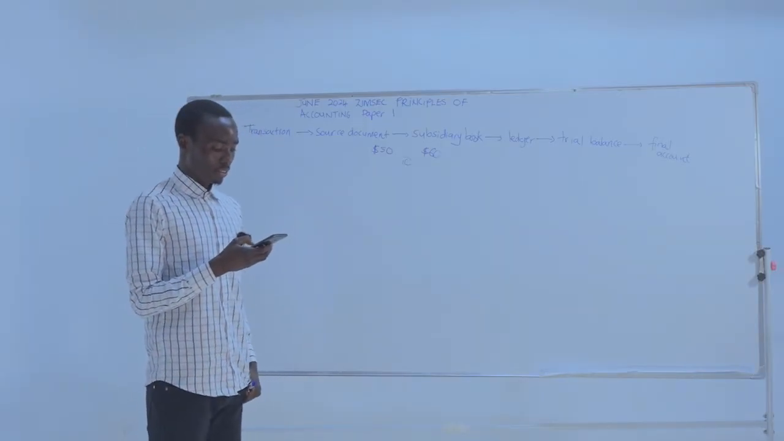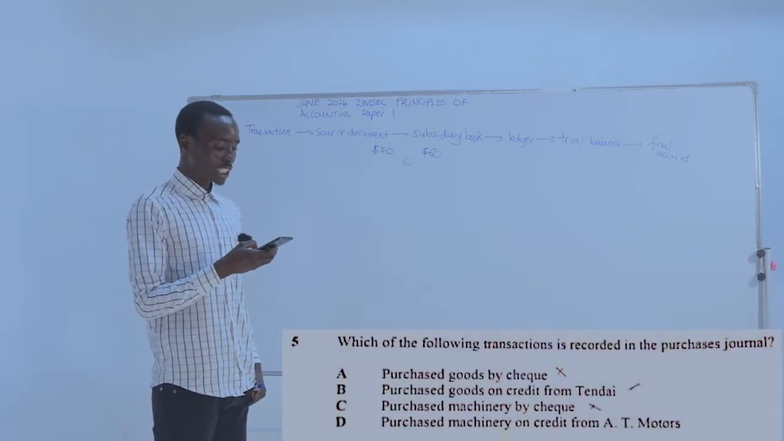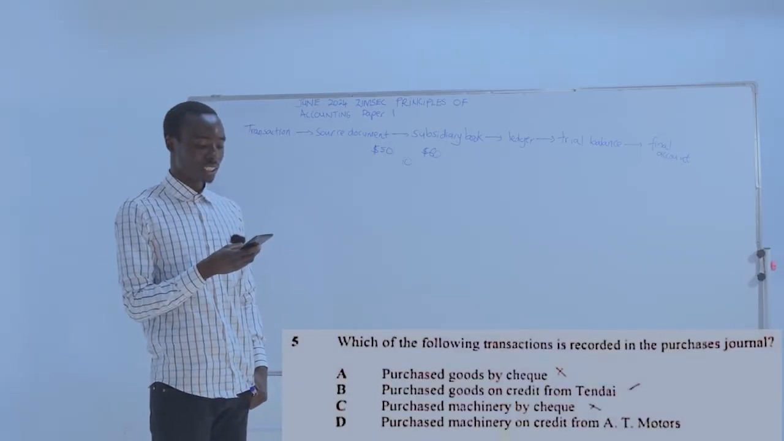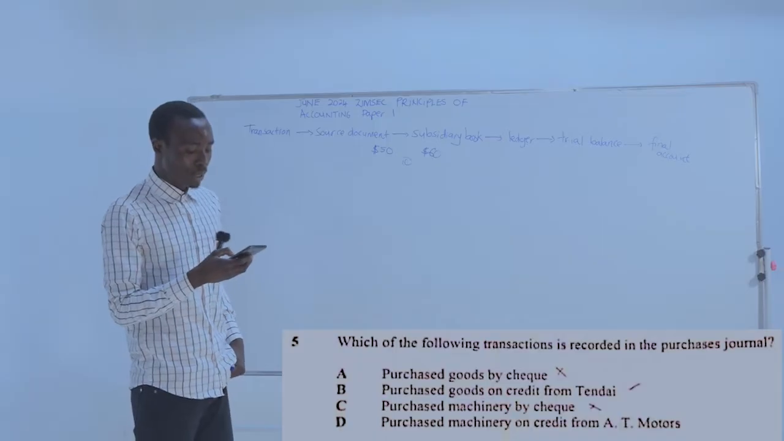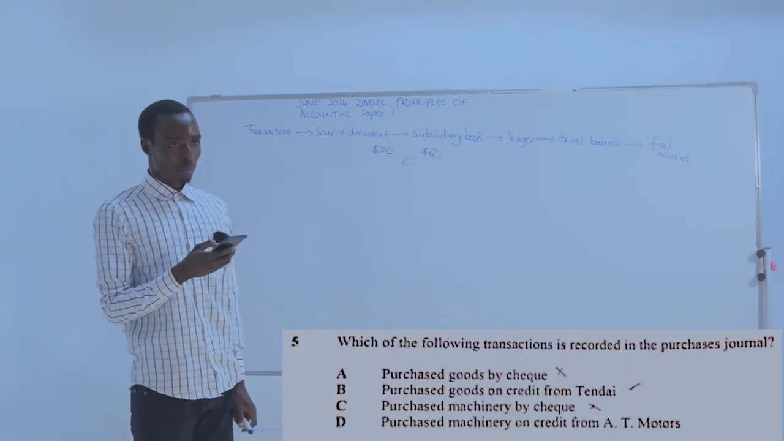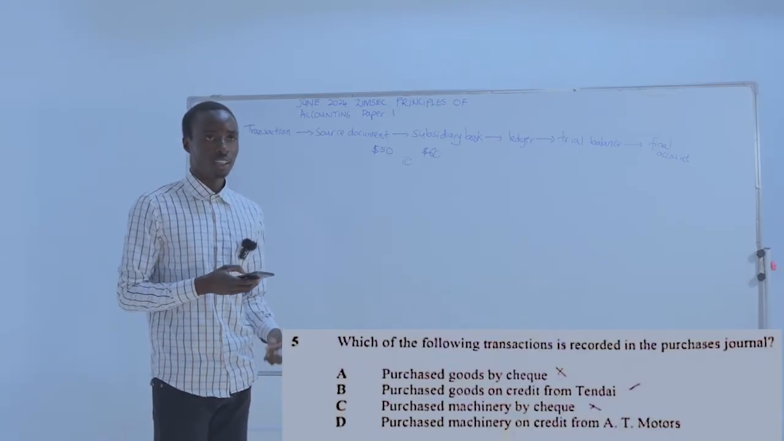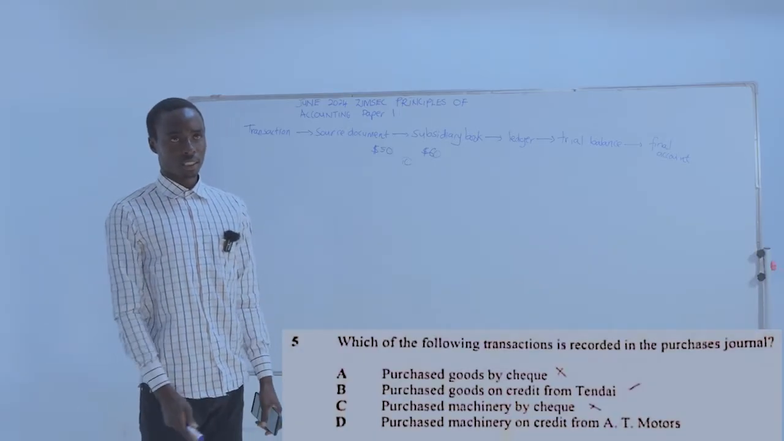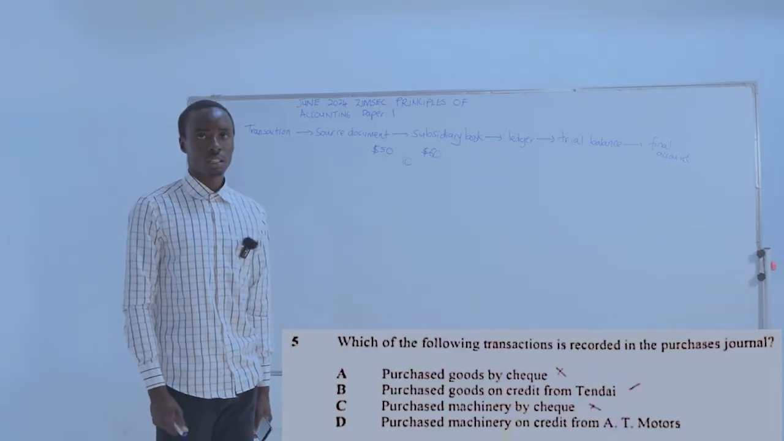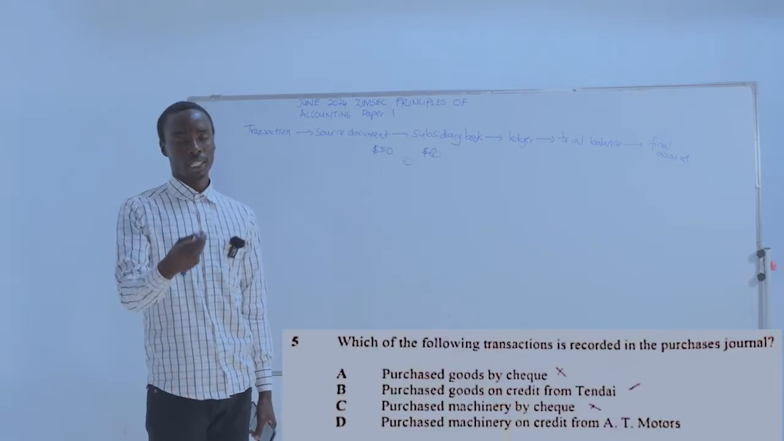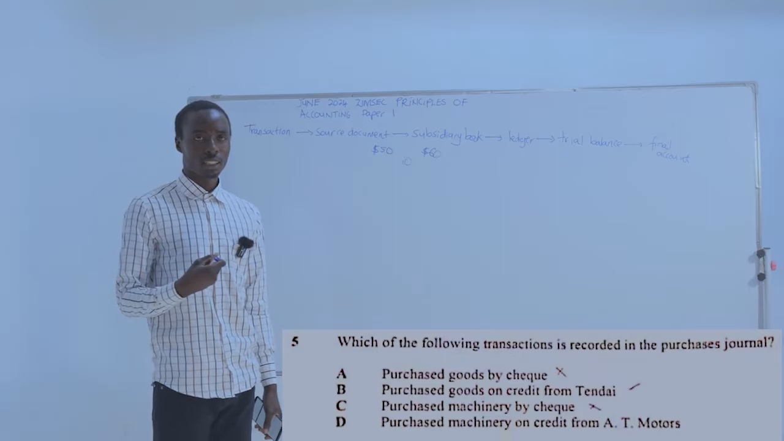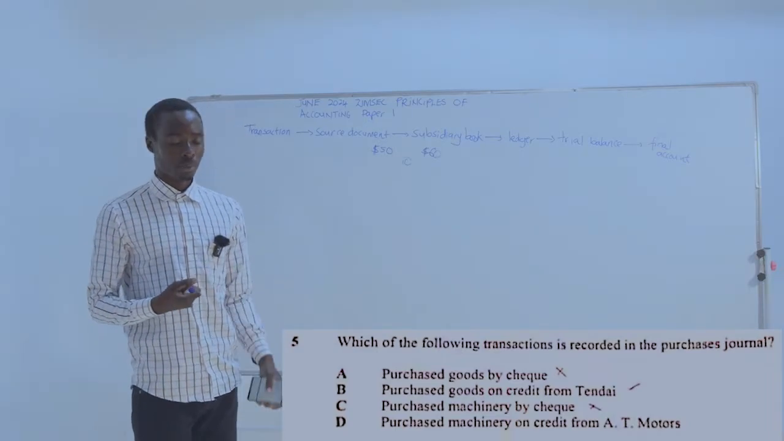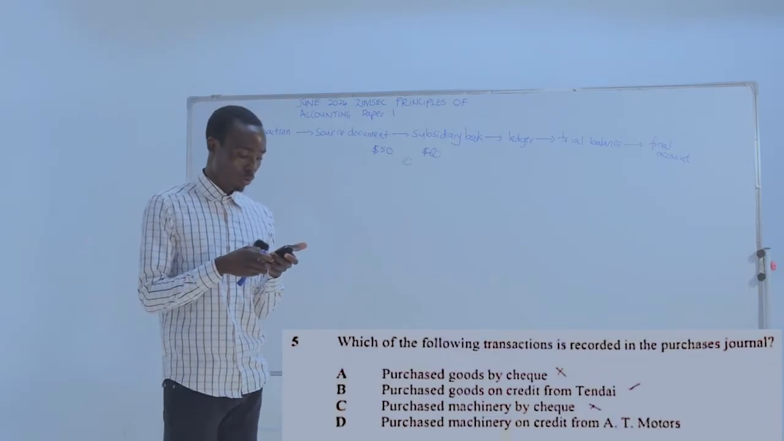Let's move on to number 5. Which of the following transactions is recorded in the purchases journal? Purchase journal is a book of original entry that is used to record credit purchases. When you say credit purchases, it means the business bought on credit. So those credit purchases are recorded in the purchases journal.